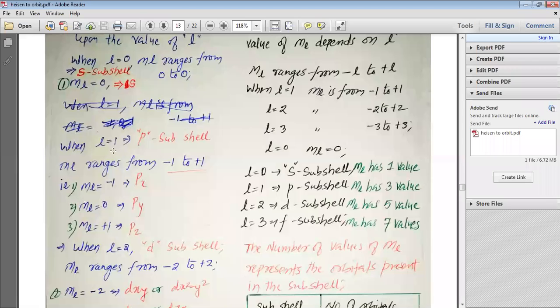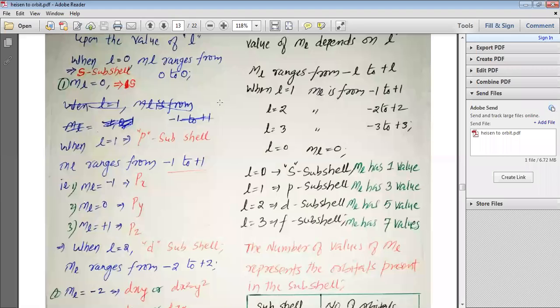When L is equal to 1, we have the P subshell, so ml ranges from -1 to +1. So you can say, my dear students, that the value of ml is from -L to +L. You can see on the right side I have written that ml ranges from -L to +L. This is the conclusion that we have drawn from all this understanding.